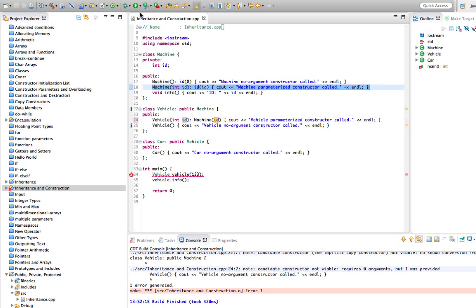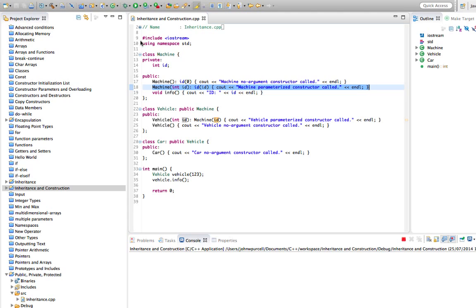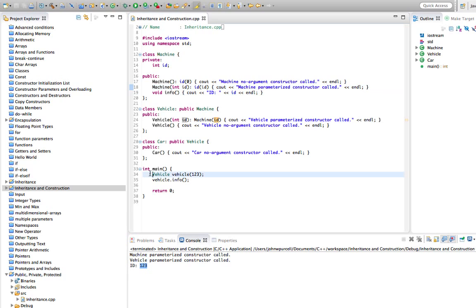Let's try running this, see if this works, and make sure we run it. So there we see that the vehicle has an ID of 123. So this ran this constructor, and this constructor now ran this constructor here.